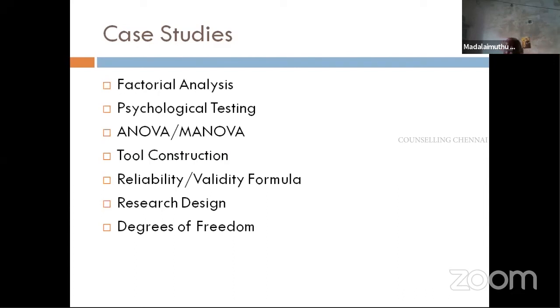Now it is conducted by NTA. Earlier it was CBSE. Before that UGC was directly conducting. If you look at that, in every June they would ask ANOVA, and every December they would ask factor analysis. So I used to tell people, if you are appearing for the December exam, go through only factor analysis, please don't go through ANOVA. In fact, I used to fix the answer also for question number 75, put C, like that. It is easy, you just go through the previous question paper and also the keys. It will be like that only.